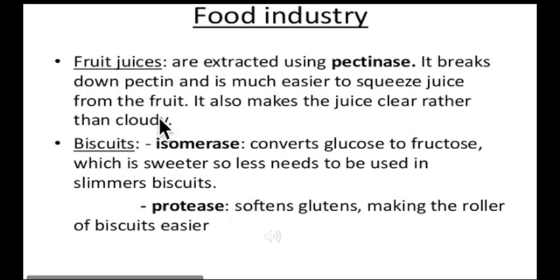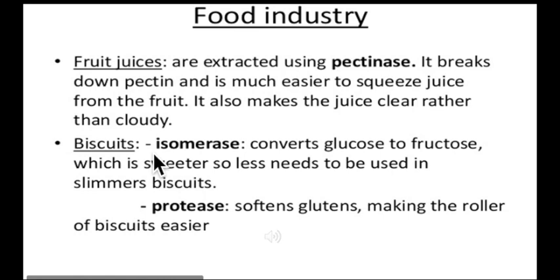Fruits such as apple and orange contain a lot of pectin, which is a substance that sticks plant cells together. So at industrial level, fruit juices are extracted using pectinase. It breaks down pectin and makes it much easier to squeeze juice from the fruit. It also makes the juice clearer rather than cloudy.